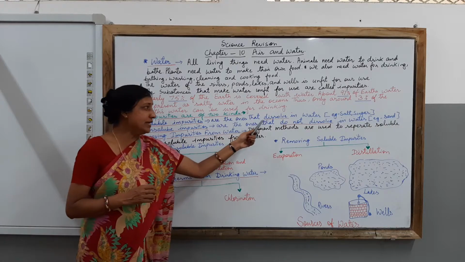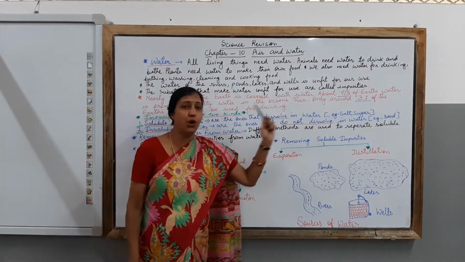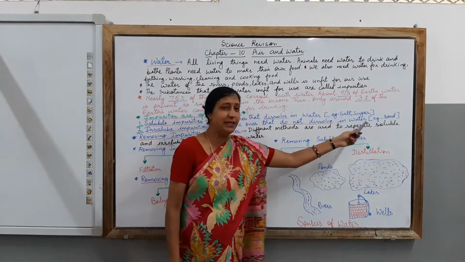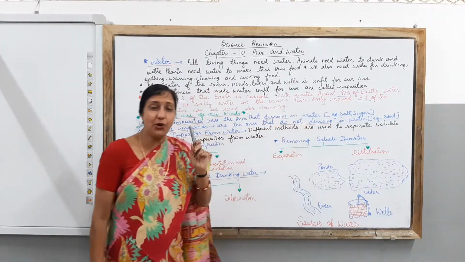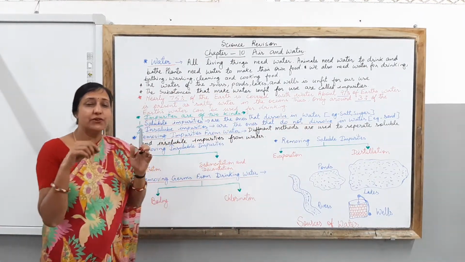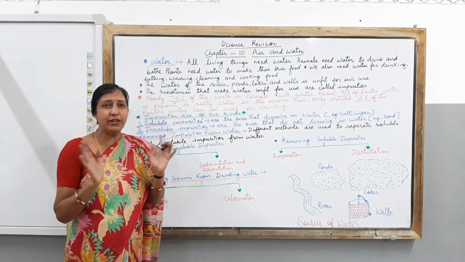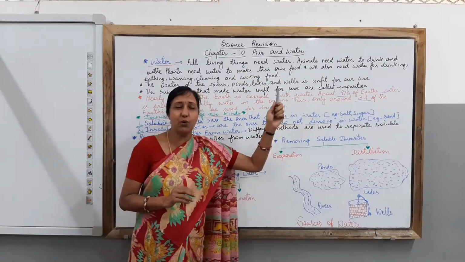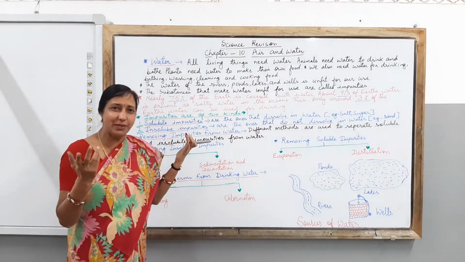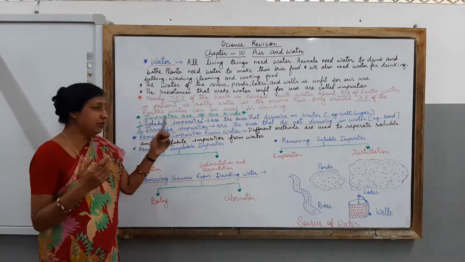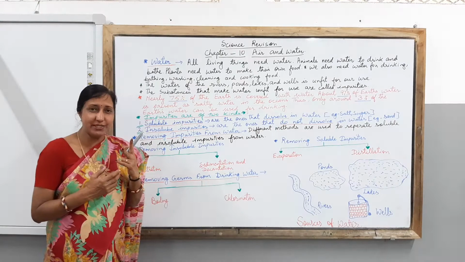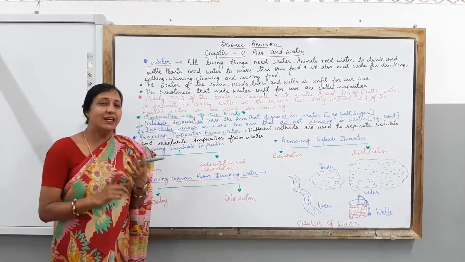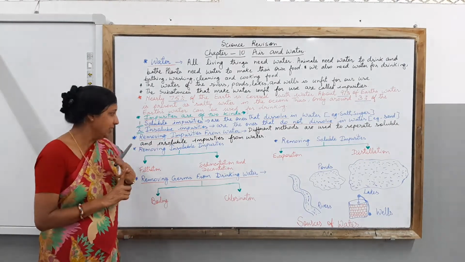Children, the other one is the insoluble impurities. These are the ones that do not dissolve in water, and the example can be sand. So this is how you can understand that when you try to dissolve sand, it will never dissolve in water. Whereas when you put salt and sugar in water, they will dissolve completely. So these are the ways you can understand the two kinds of impurities. One is soluble, the other one is insoluble.